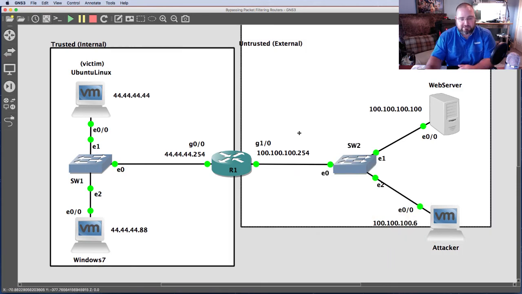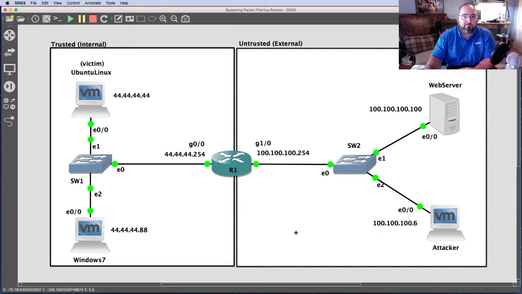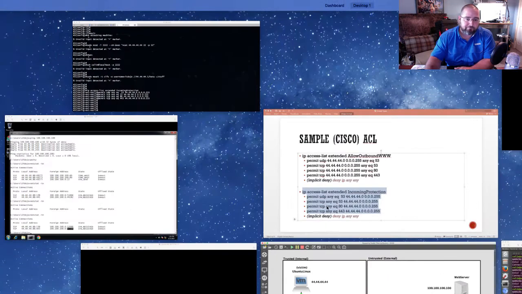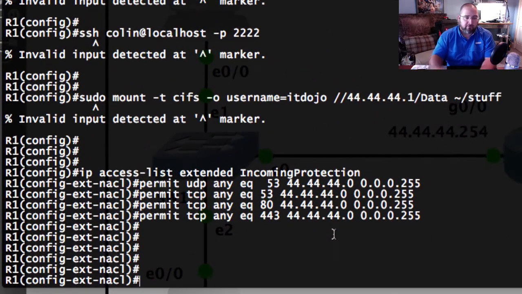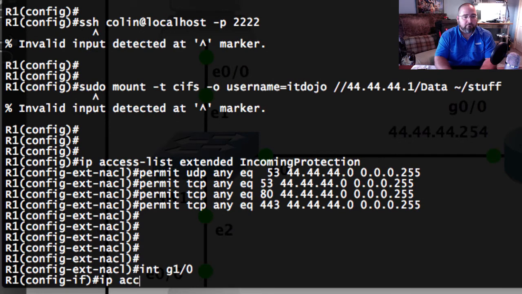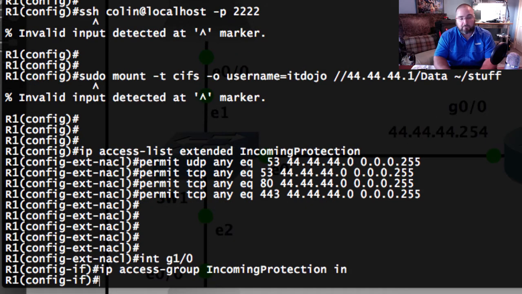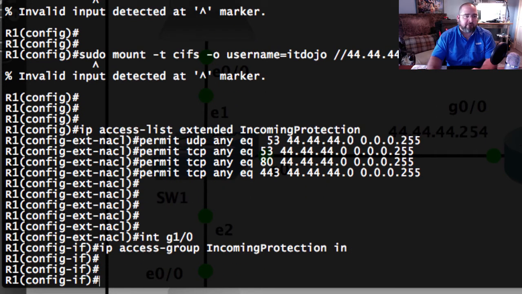And this ACL simply says that if traffic came from port 80, port 443, or port 53, coming from anywhere, then it's allowed in. That's a fairly standard mentality because you don't know where anything is on the internet, since web servers are too abundant. So I now need to apply this to an interface. If I go to my interface gig 1/0, and I apply it, it's called incoming, applied inbound.